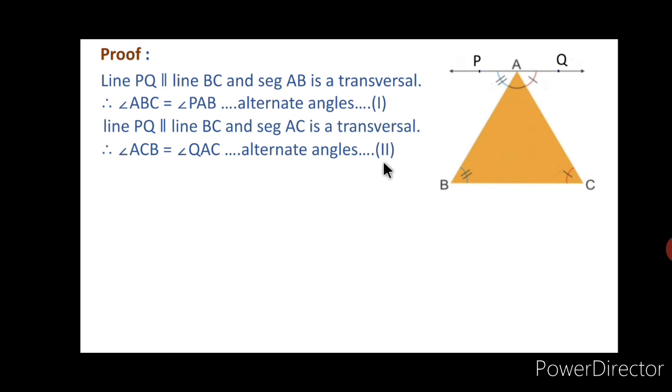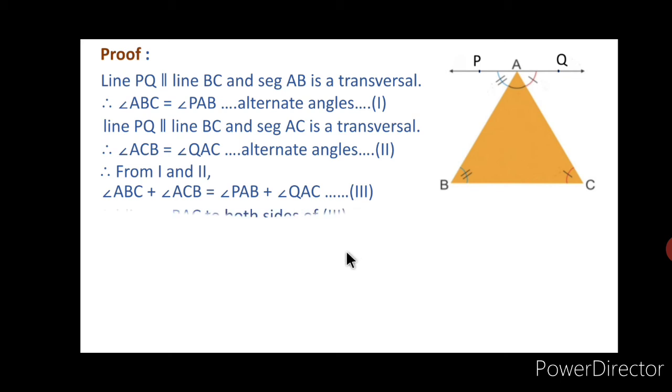That is the second statement. Then when we add the first and second statements, we get angle ABC plus angle ACB is equal to angle PAB plus angle QAC, and that is the third statement.